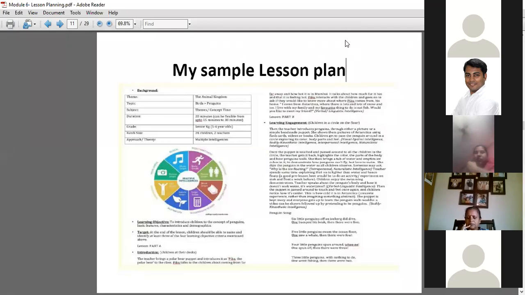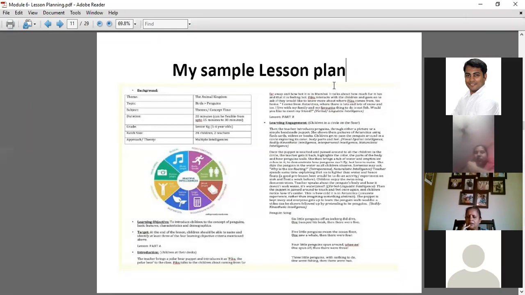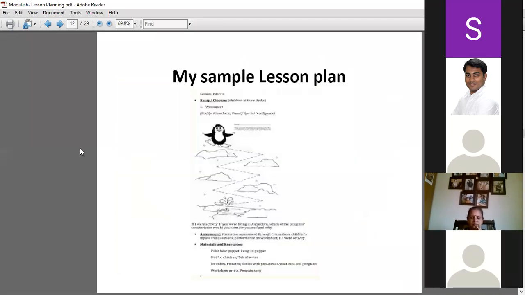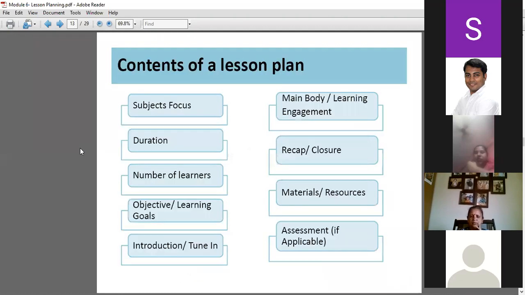Is teacher observation a part of the lesson plan or no? Yes, sir, it is necessary. Evaluation, we can give another word as evaluation for it. Yes, for evaluation and assessment. True. So these are only some sample lesson plans which are shown here. There are n number of plans available, and I'm sure you all also follow some format for making lesson plans.